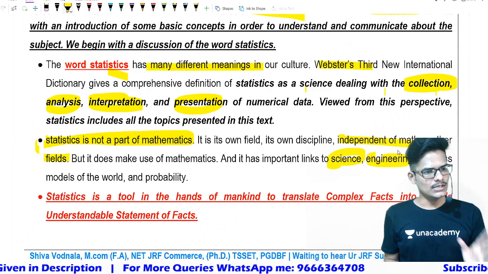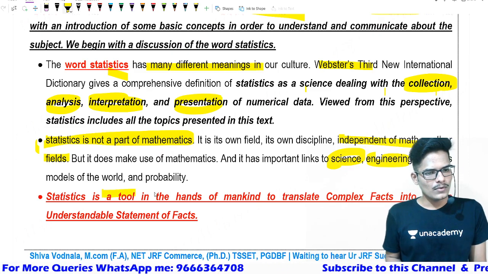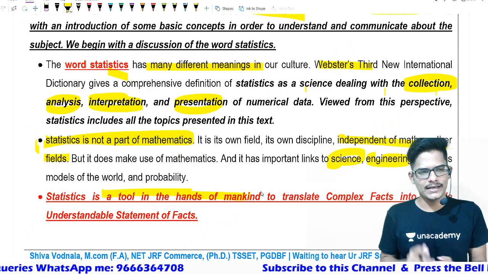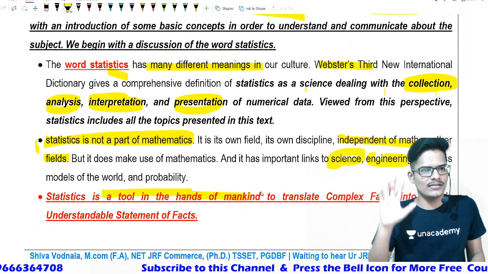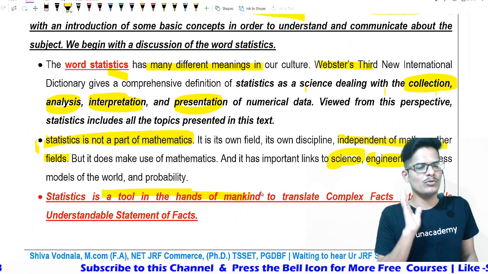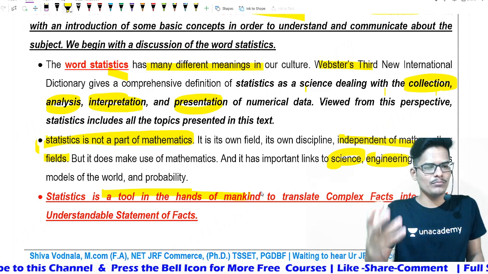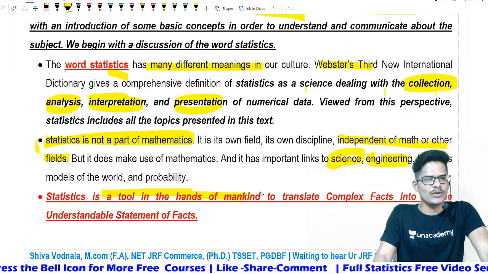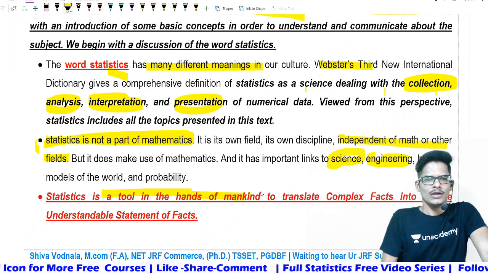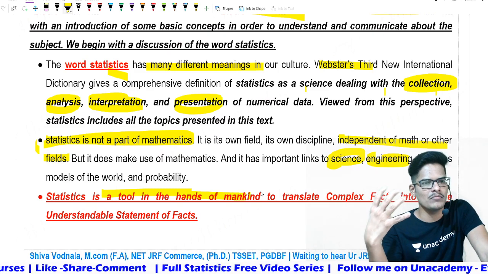Now, the third definition: statistics is a tool in the hand of mankind to translate complex facts into a simple understandable statement of the facts. What does it mean? How can you convert complex facts into a simple understandable statement? We have GDP, gross national product, national income, and other indexes.